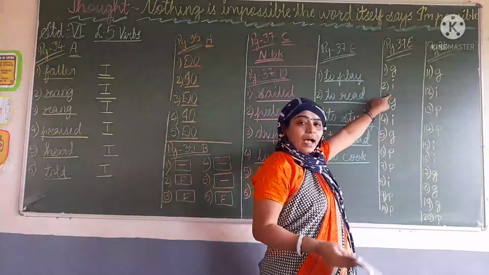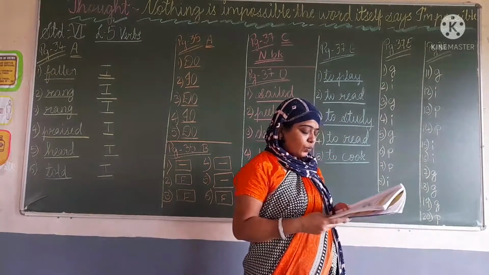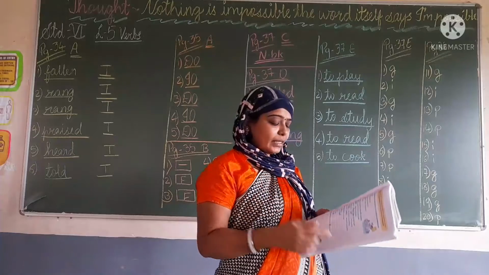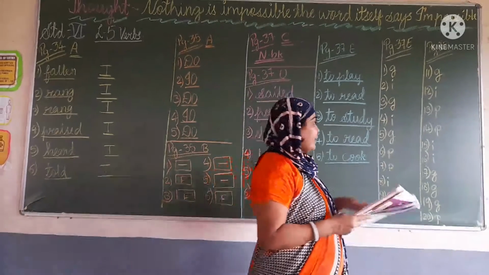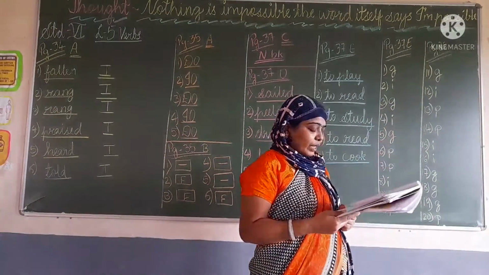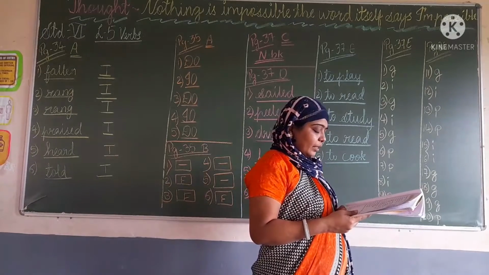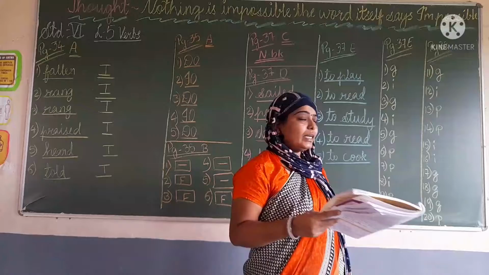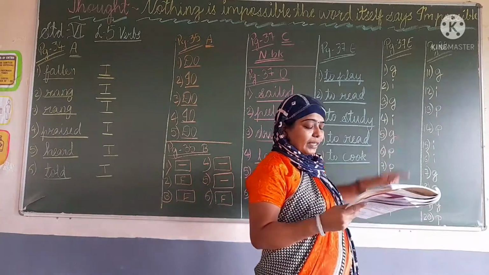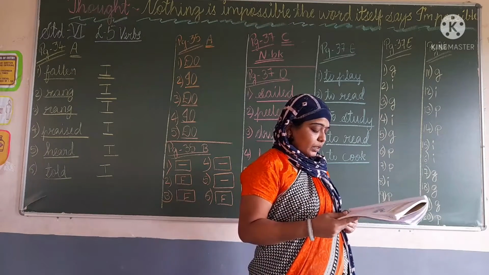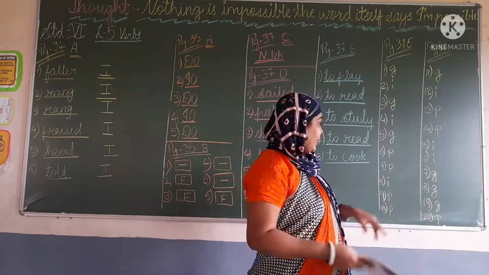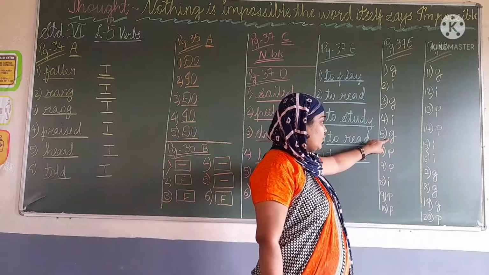Okay, after that is cooking is fun. Cooking means cook plus ing, so it is gerund, so write there G. Then I want to read the newspaper. To read, so to plus verb, so it is infinitive, so write there I. Cleaning is one of my chores, so it is cleaning, so G.